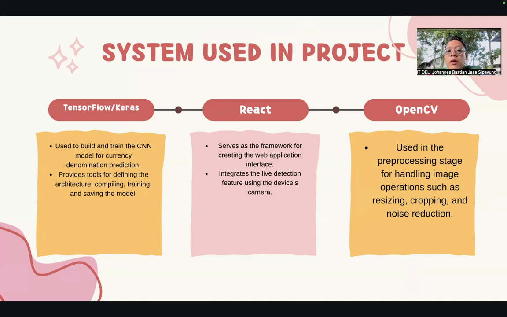They provide tools for training and saving the model, compiling, and defining the architecture. And the other system used in the project is React. React is the framework for creating the web application interface, and it is used to integrate the live detection feature using the camera of the device. And the other system is OpenCV. OpenCV is used in the preprocessing stage for handling images, such as noise reduction, cropping, and resizing.